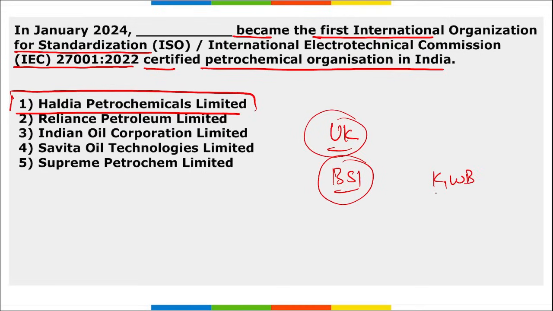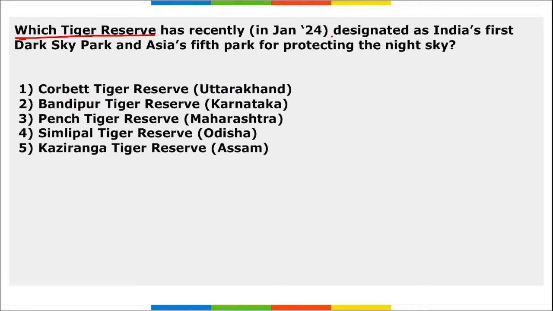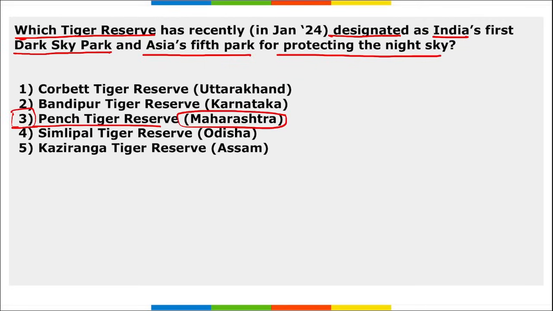in Kolkata, West Bengal. Next, which tiger reserve has recently been designated as India's first dark sky park and Asia's fifth park for promoting the night sky? Which is that tiger reserve? It is Pench Tiger Reserve. This Pench Tiger Reserve is located in the state of Maharashtra, and it has been designated as India's first dark sky park and Asia's fifth park for protecting the night sky and preventing light pollution.